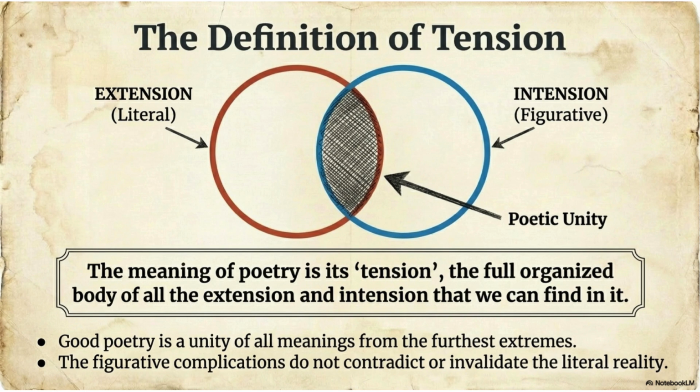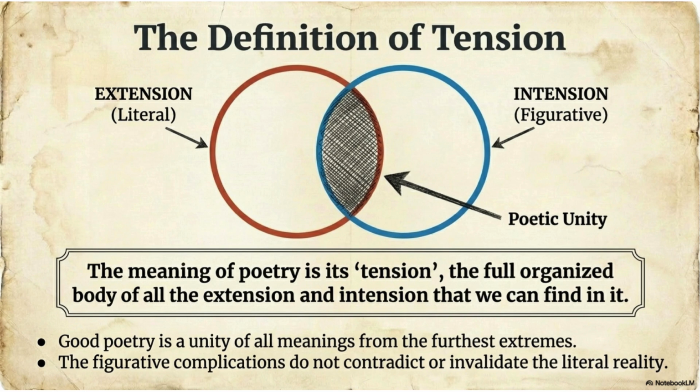Examination gold point, most important definition. According to Alan Tate, tension is the complete organized unity of all the literal, extension, and figurative, intention, meanings present in a poem. Quick revision formula. Extension equals what the poem says. Intention equals what the poem suggests. Tension equals the total meaning created when both work together. Or remember, literal meaning plus figurative meaning equals poetic unity. Poetic unity equals tension.